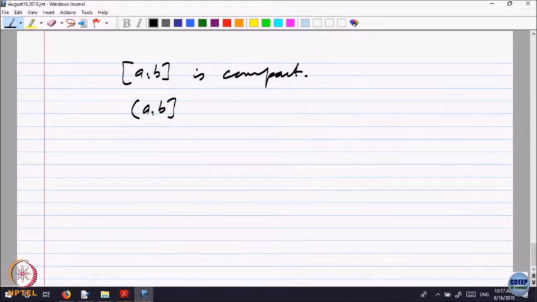So, it must converge, that is by completeness, but the limit may or may not be inside (a,b], because earlier, for the closed interval, every term was between a and b, so the limit could be equal to a or equal to b, but that remains inside that interval, right. So, the limit is inside.